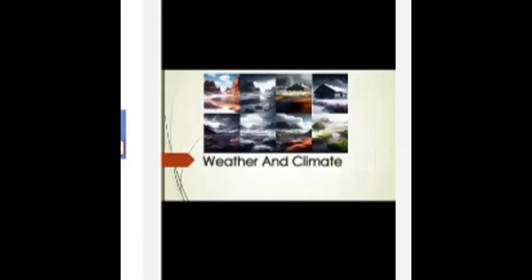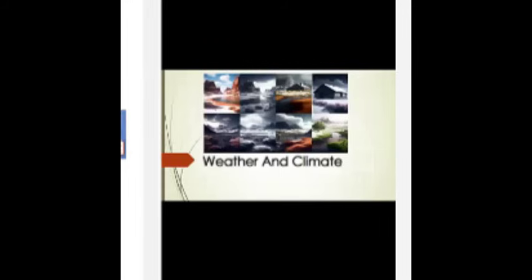Number 5 is called industrial processes. Industrial processes such as cement production, manufacturing, and chemical production also contribute to the release of greenhouse gases. Number 6 is called transportation. The burning of fossil fuels for transportation also releases large amounts of greenhouse gases into the atmosphere.